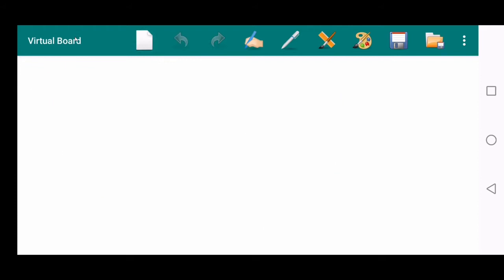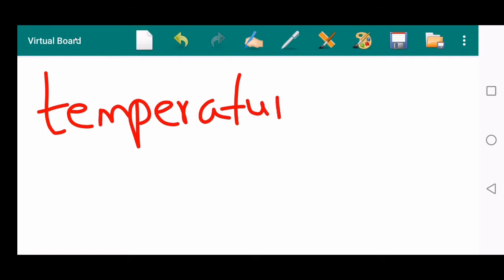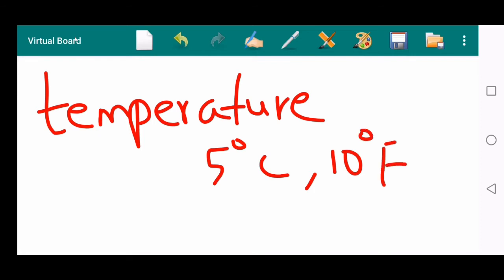Let's see some other examples, like temperature. Temperature is one more example of a scalar quantity. Temperature also has only magnitude, like 5 degrees Celsius, 10 degrees Fahrenheit, or 200 Kelvin. So temperature only has magnitude, but it does not have any direction. Temperature cannot be said like 5 degrees Celsius east or 5 degrees Celsius west. So it only has magnitude, it does not have any direction. So temperature is another example of a scalar quantity.